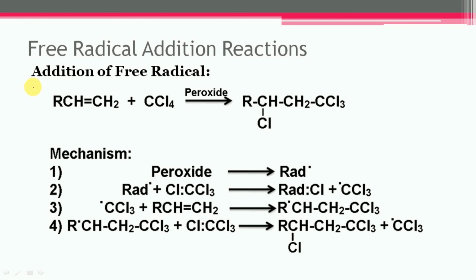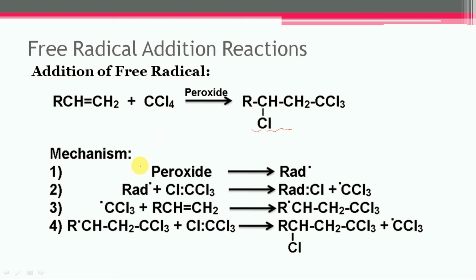Addition of free radical to alkenes. It has already been discussed in the previous reaction that the anti-Markovnikov addition of hydrogen bromide to alkene takes place in the presence of peroxide through a free radical mechanism. So let us consider the addition of carbon tetrachloride to an alkene in the presence of peroxide, and in this case the product formed is in accordance with the anti-Markovnikov rule. So let us discuss its mechanism.